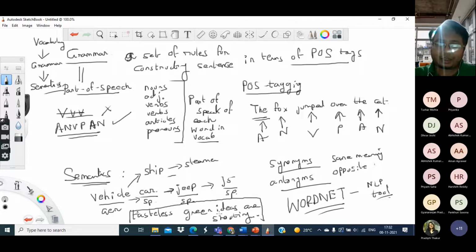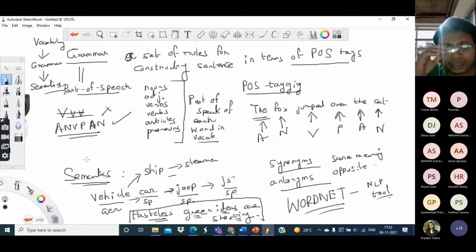So that is to say, this adjective tasteless or this adjective green, none of these can go in a sentence with this noun, which is idea. Similarly, this verb shouting also cannot go with this noun idea. So which noun can go with which verb, which adjective can go with which noun? All these things are taken care of by rules of semantics.